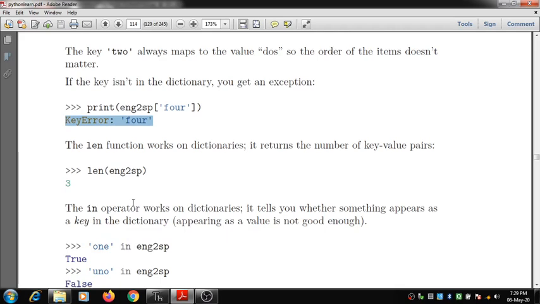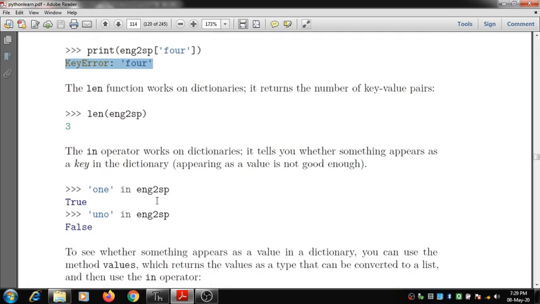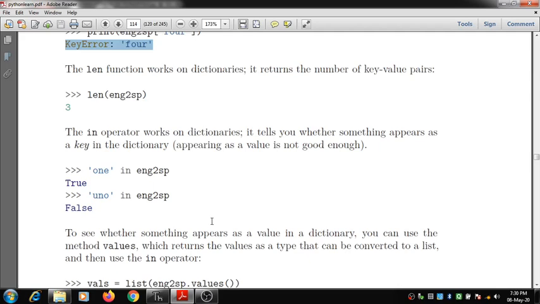Then we saw the use of the in operator with a dictionary, as the in operator tells whether that particular item appears in the dictionary or not. But to see whether something appears as a value in the dictionary, you can use the method called values, which returns the values as a type that can be converted into a list, and then use the in operator.